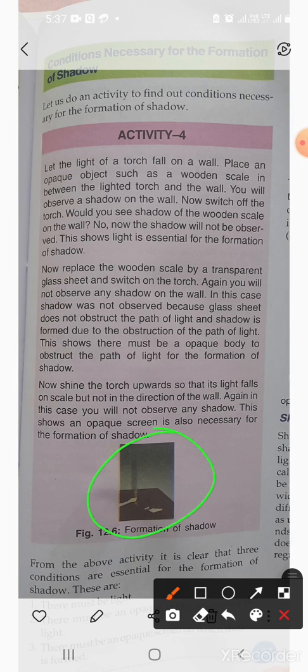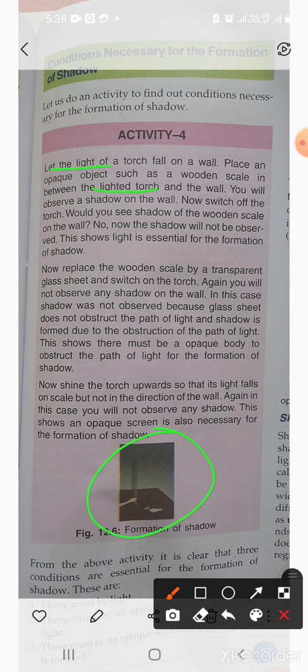What will we do in this activity? Take a torch and let the light of the torch fall on a wall. Place an opaque object, such as a wooden scale. You know that opaque objects do not emit their own light. So we choose an opaque object like a wooden scale in between the lighted torch and the wall. You will observe a shadow on the wall.